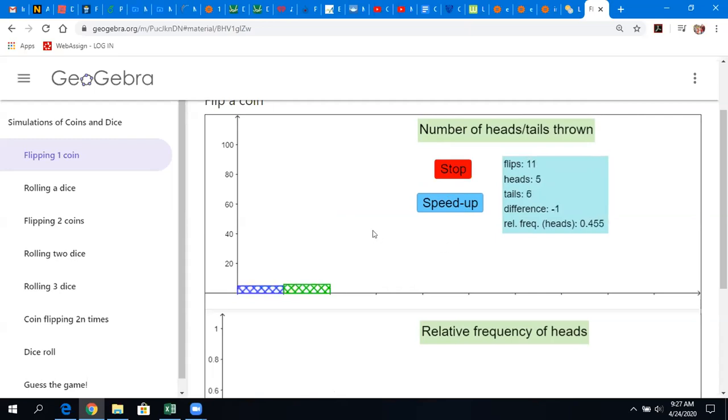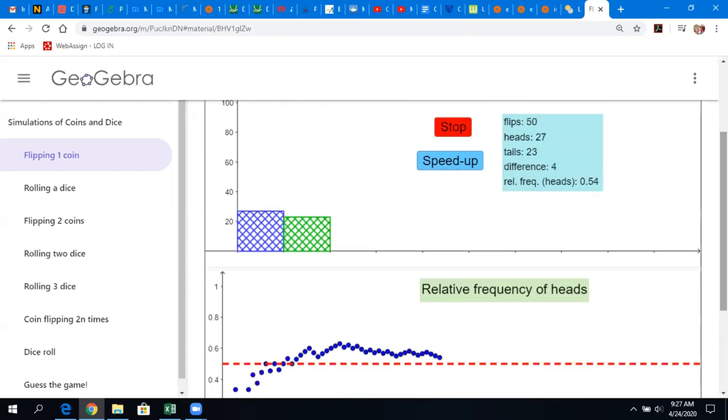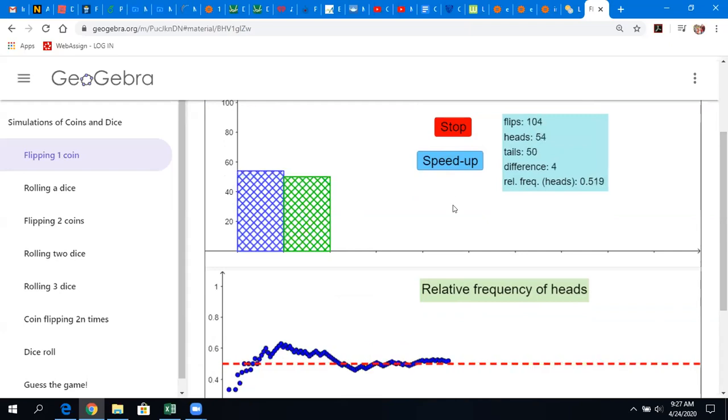This thing's moving pretty slow right now, but you could actually speed it up. Do you see what it's doing? It's tracking the blues, the number of heads, and the green is the number of tails. Down here is the percentage of heads. The tails have now caught up at this point, and you could speed this thing up. See this? It self-adjusts as time goes on. It's a pretty cool little thing, right?